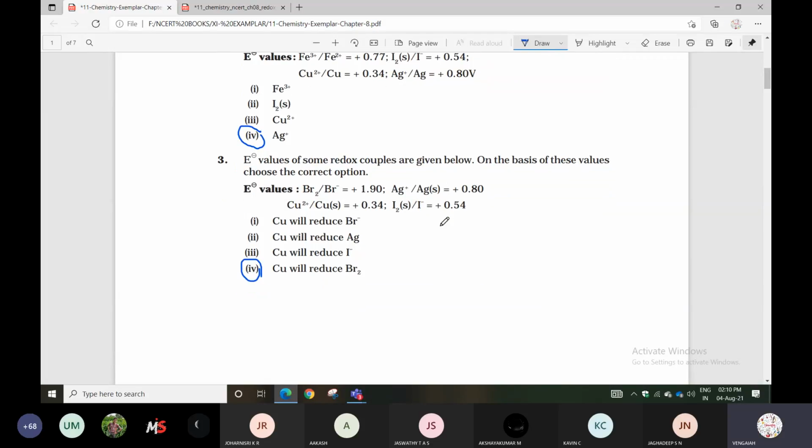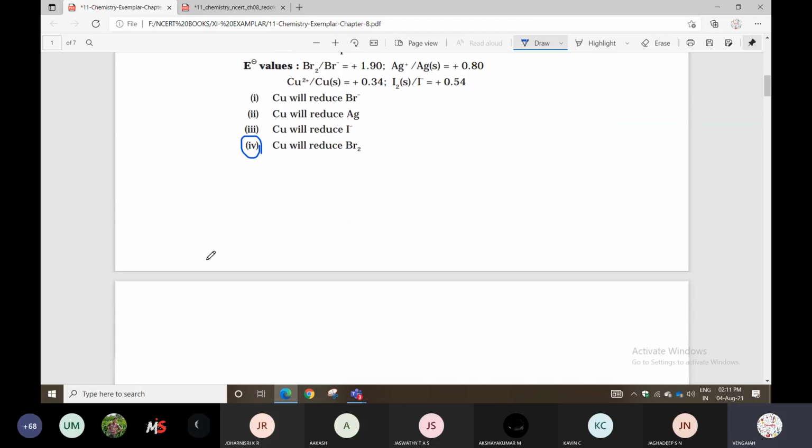On the basis of those values, choose the correct option. Which is the correct option? Look here. So Cu will be reduced to Br2.